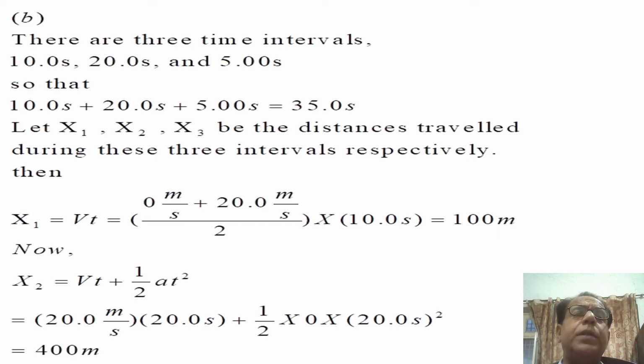So we put the value of acceleration a equal to 0 multiplied by 20.0 second square. Now x2 becomes 400 meter. So x1 is 100 meter and x2 is 400 meter.